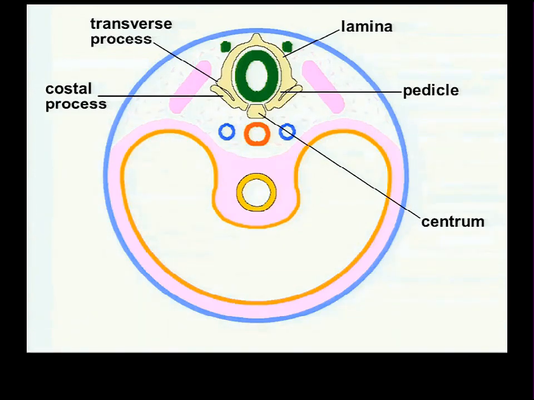And then this thing, which you hoped I would have labeled the body, but didn't, I labeled the centrum, because in fact, in embryogenesis, the vertebra forms of these two things, a neural arch and this thing called a centrum, and later these will join together to form a body. But the body of an adult vertebra is actually comprised of the centrum plus a bit here of what we might call the pedicle of the neural arch. So the body is a larger or more all-encompassing structure than just the centrum.